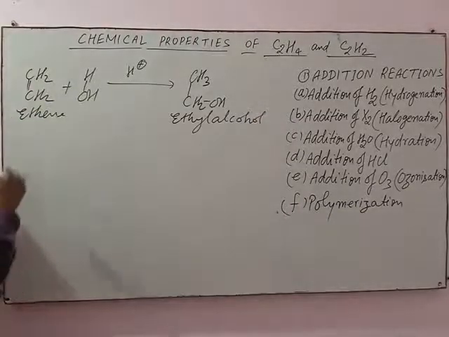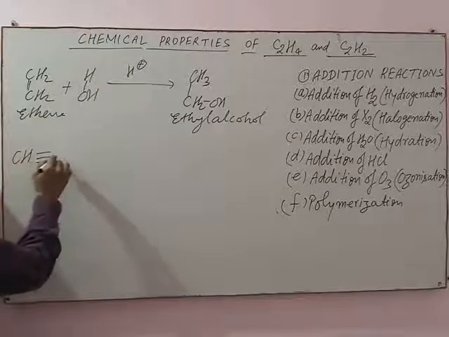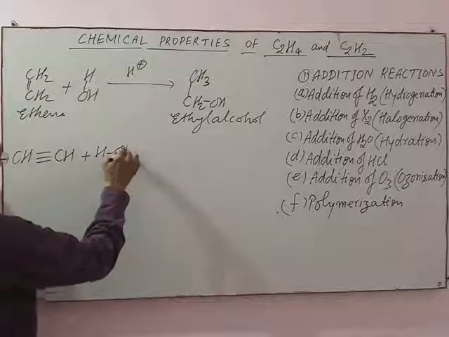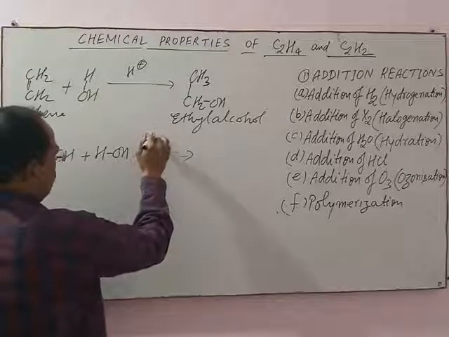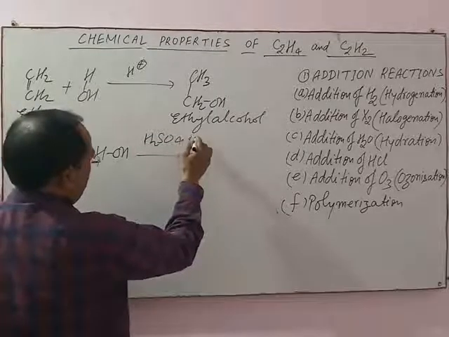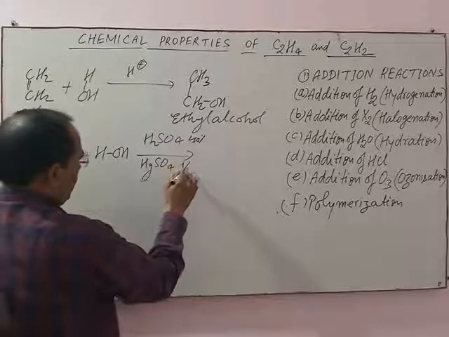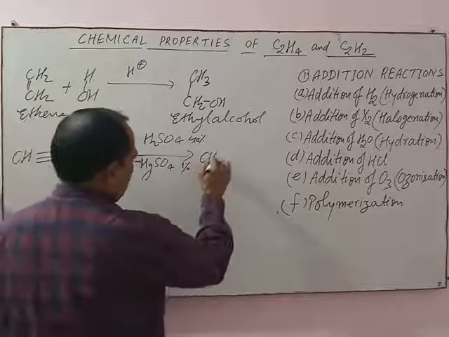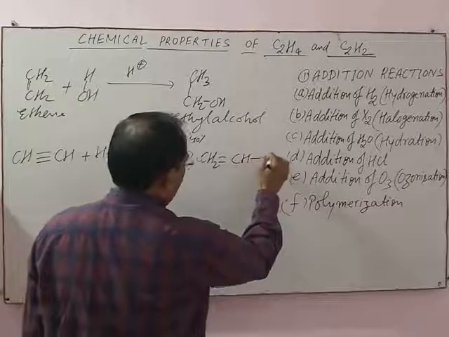But when acetylene, CH triple bond CH, is treated with water in presence of 40% H2SO4 and 1% HgSO4, then what happens? CH2=CHOH is obtained.